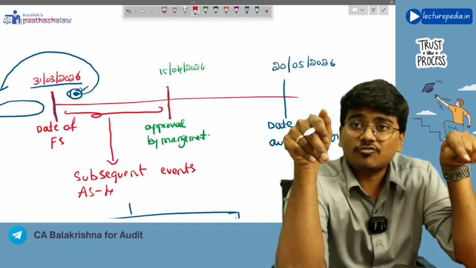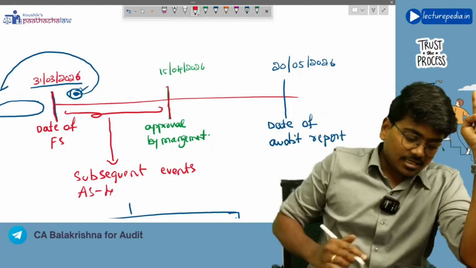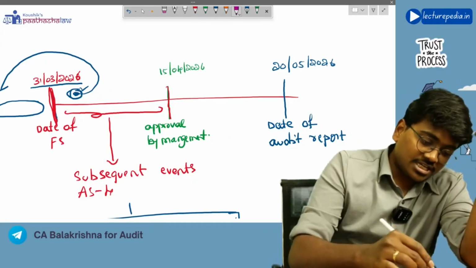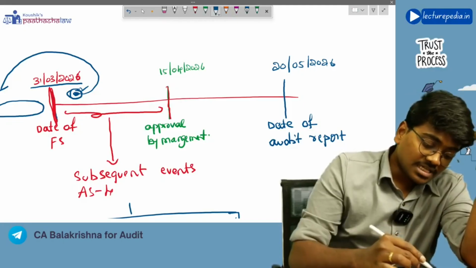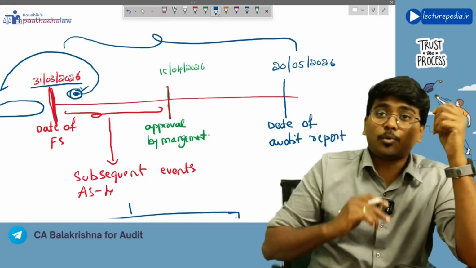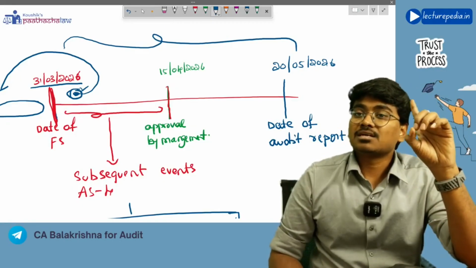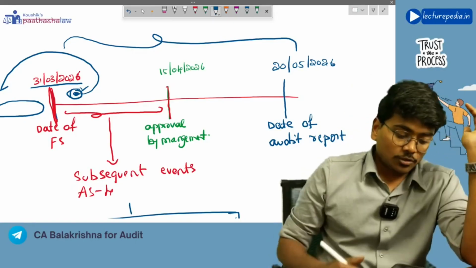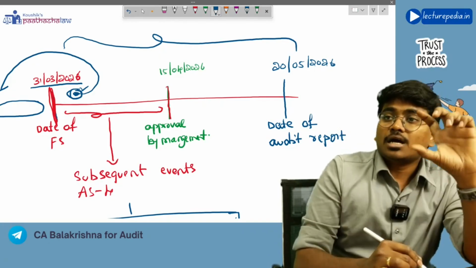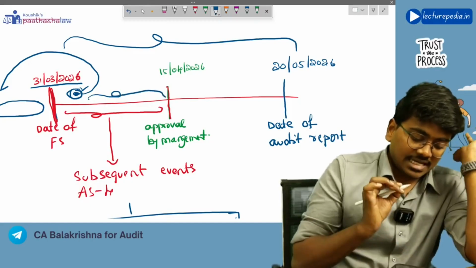But for the purpose of audit, subsequent events are those events that occur between the date of the financial statements and the date of the auditor's report. All these events will be known as subsequent events. For our understanding, as far as accounting is concerned, these will be treated as subsequent events.